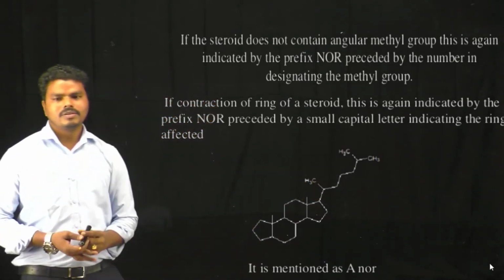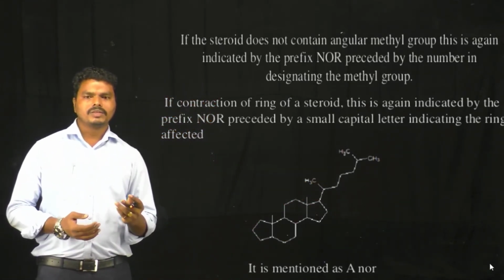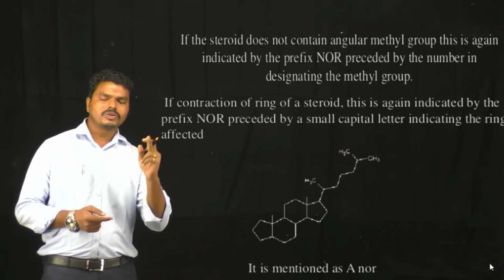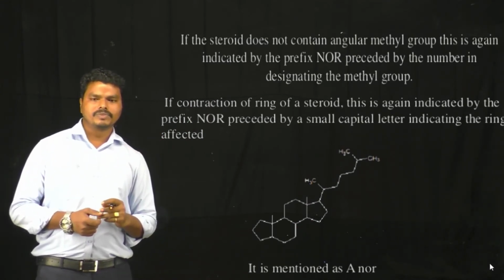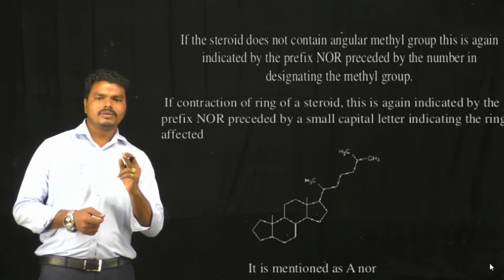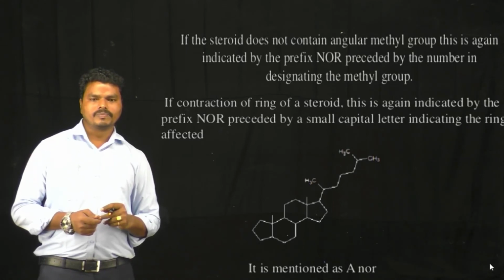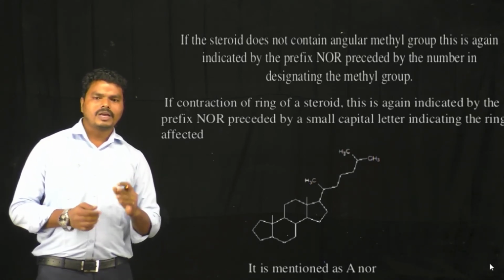So that means for mentioning NOR, there are 3 reasons. The first one is when the methyl group substituted on the side chain is missing. In that case, we mention NOR preceded by the number of the methyl group. The second one is angular methyl groups.